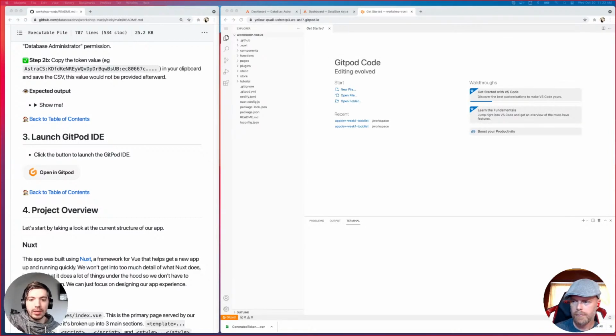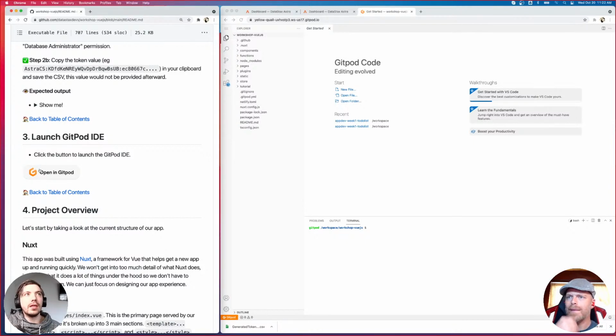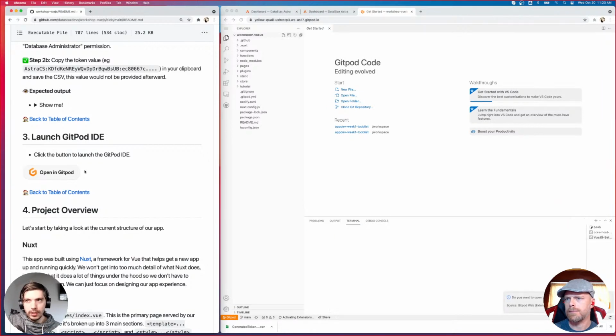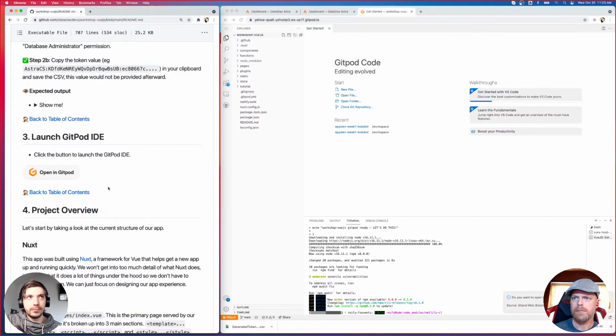Oh, Jason made a good point. You can pin the Gitpod instance if you don't want it to be deleted. So Shida asks, I'm in Gitpod, what do I do next? Create a new workspace. If you use the link that we provided in the GitHub repo, that should automatically create a workspace based on this repo. So make sure you use that link.